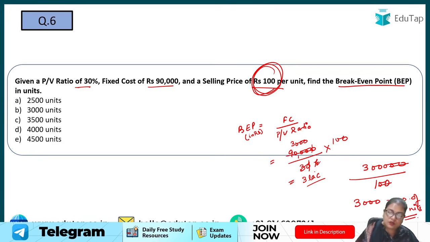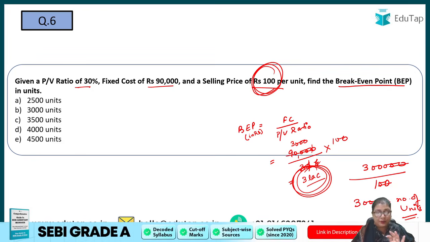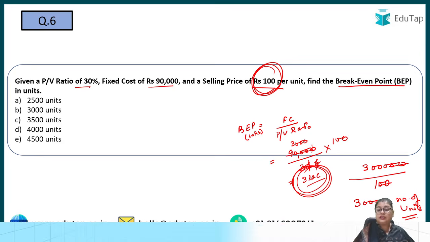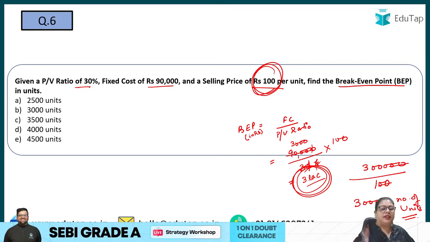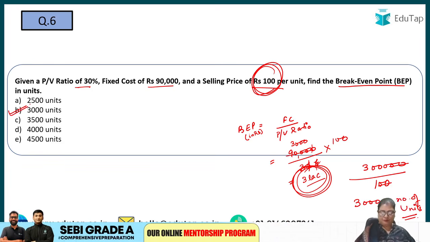So you have the break-even point in rupees, that is the situation when there is no profit and no loss. Now you can calculate in units by dividing it by the selling price, already given in the question. So 3000 is the number of units, so the answer comes out to be option number B, right?